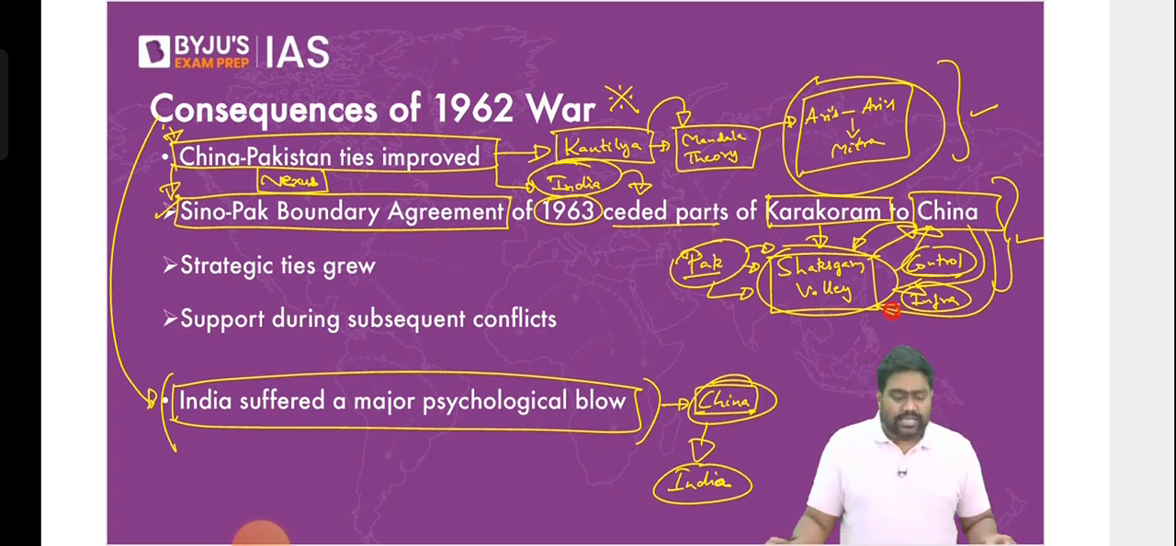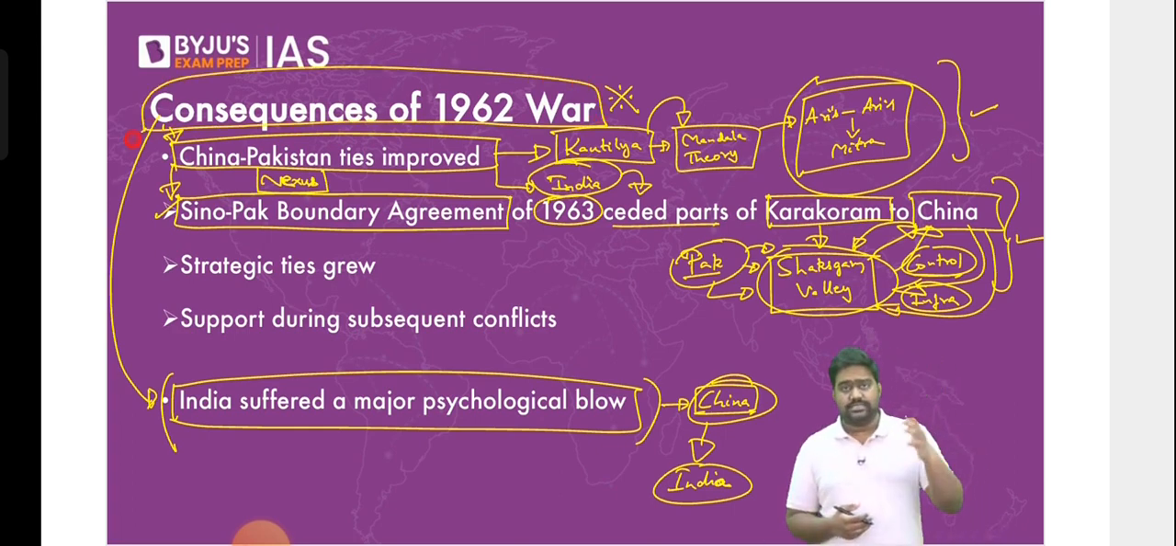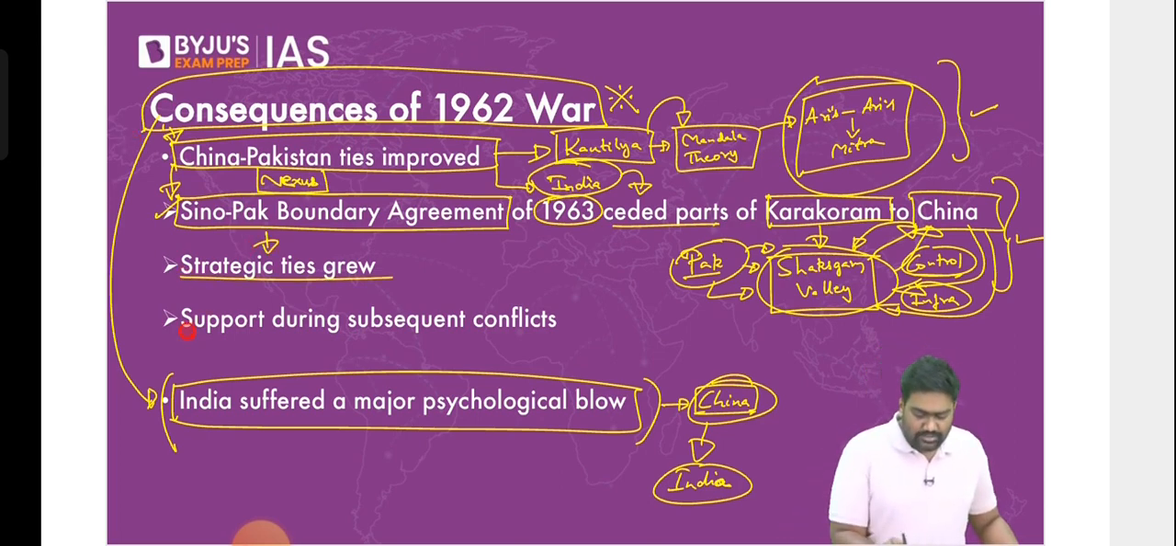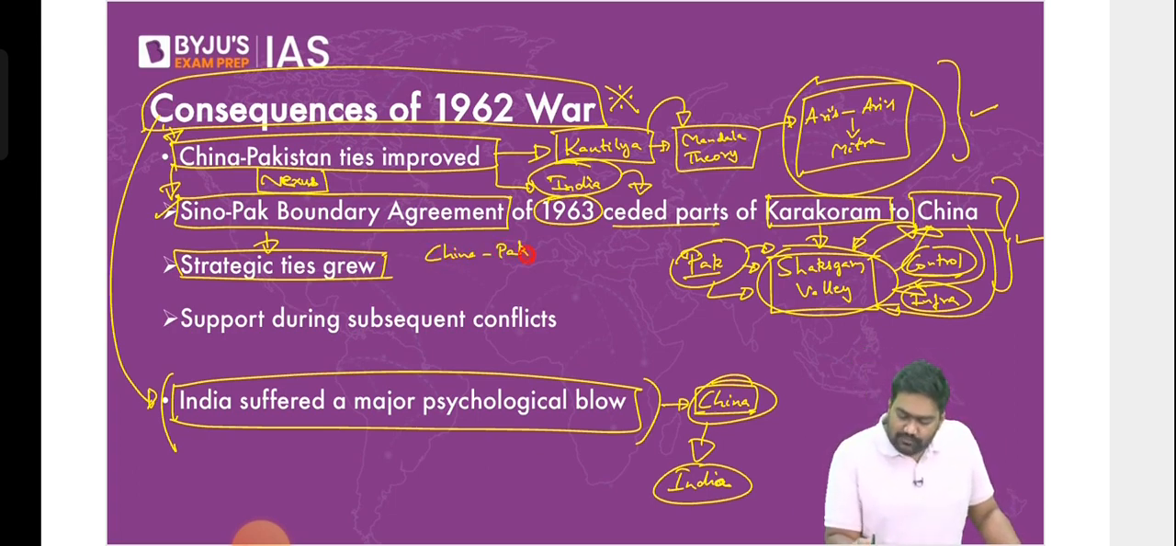So this was a direct outcome of the war. India not only lost the war, we lost Aksai Chin permanently as well. China occupied it. And it was a crushing defeat, a psychological blow. Plus the ties between China and Pakistan grew substantially. They became strategic partners, a nexus developed between them. And since then, China and Pakistan often work together to counter India. In many ways, they are aligned together.